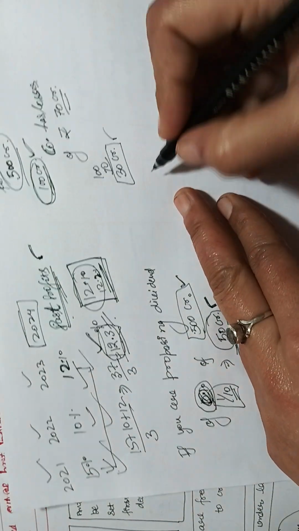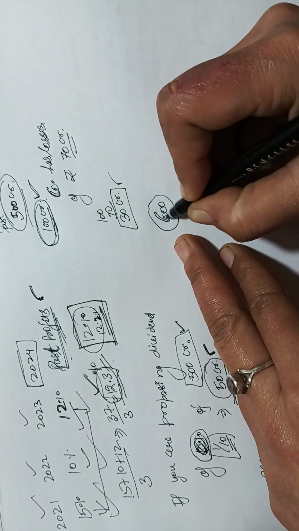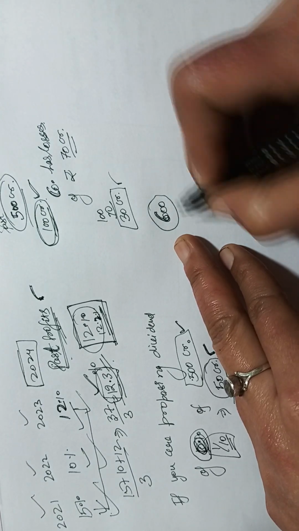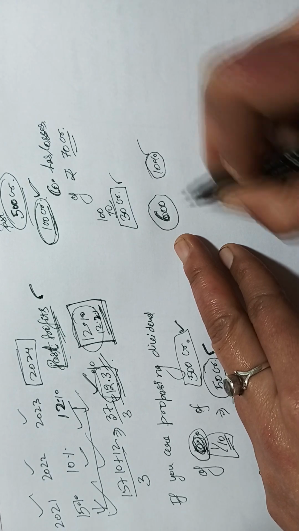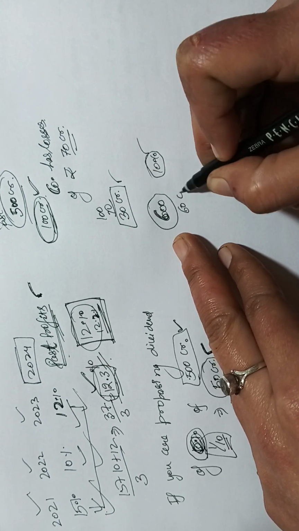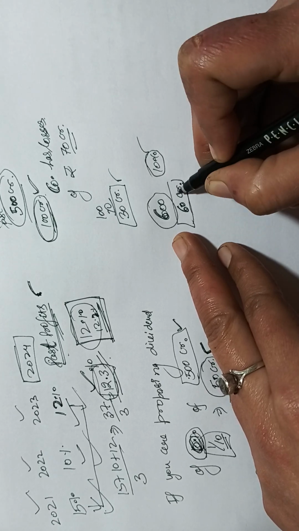Suppose you have 600 crore in the past profits, and you are declaring a dividend of 10%. First of all, 60 crore you are using for the dividend declaration.